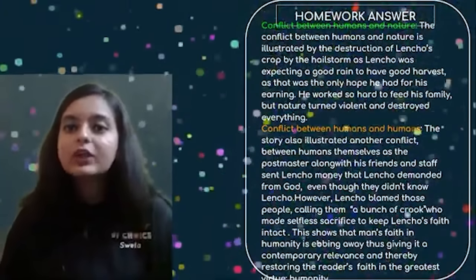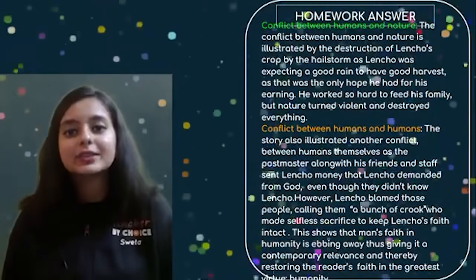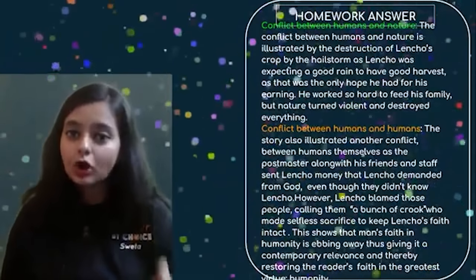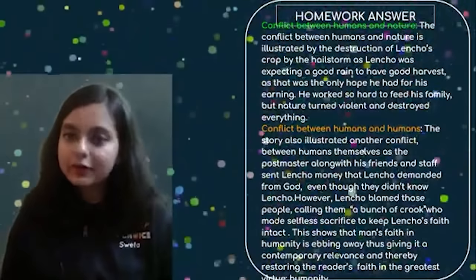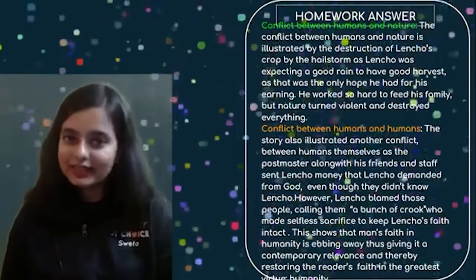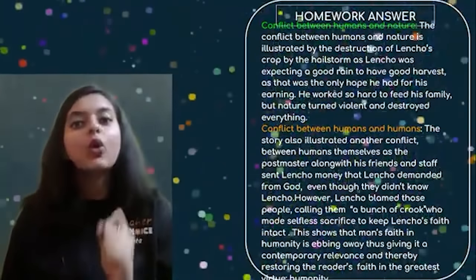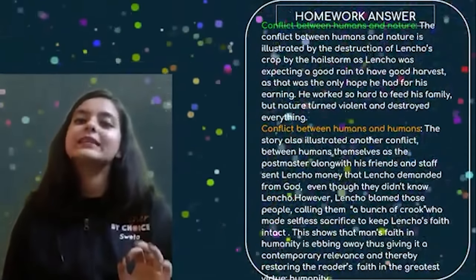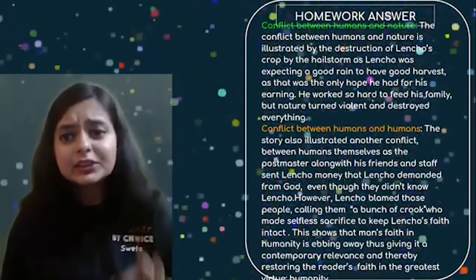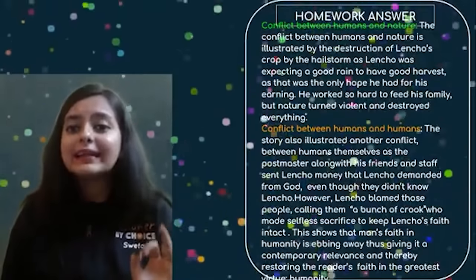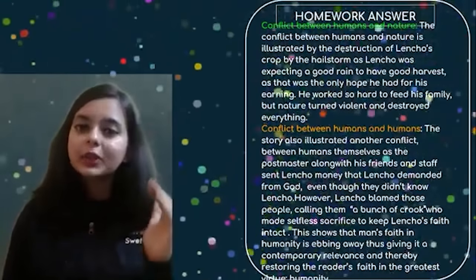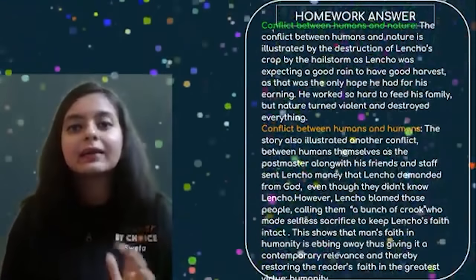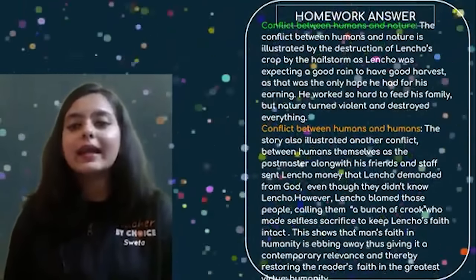The conflict between humans and nature is illustrated by the destruction of Lencho's crop by the hailstorm, as Lencho was expecting a good rain to have a good harvest, as that was the only hope that he had for his earning. He worked so hard to feed his family, but nature turned violent and destroyed everything. So this is the conflict between human and nature.